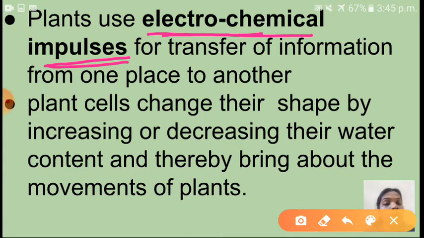Plant cells change their shape by increasing or decreasing their water content and thereby bring about the movement of plants. So these electrochemical impulses are transferred from one place to another of that leaf. That's why the whole leaflet of that plant closes.